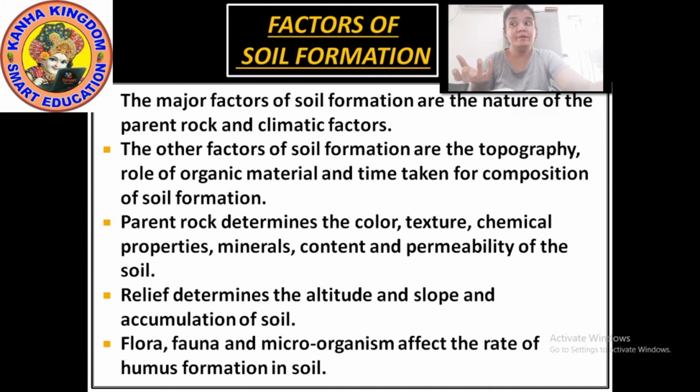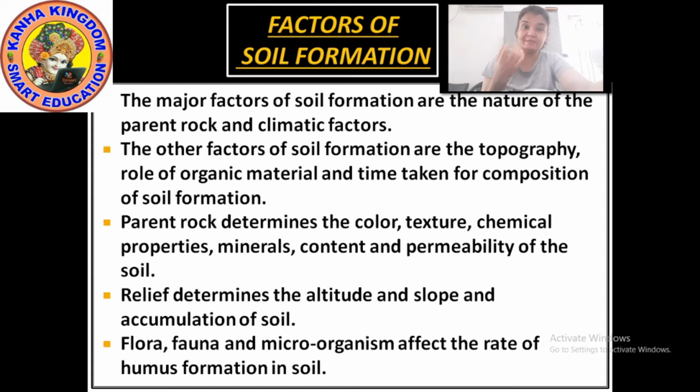Okay, and these differ from place to place. Place to place means we know that the climate everywhere is not the same. Okay, parent rock determines the color, texture. Now here we are talking about the texture. The texture of the soil is also not the same everywhere.